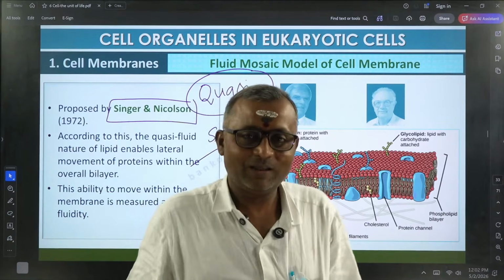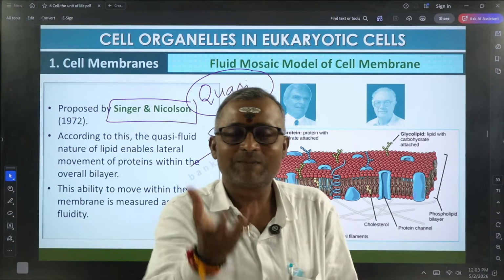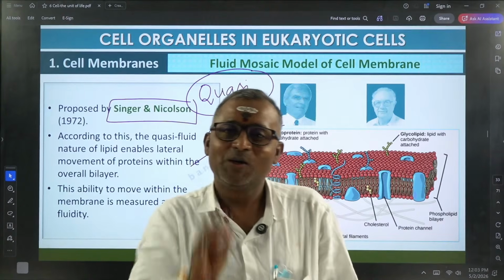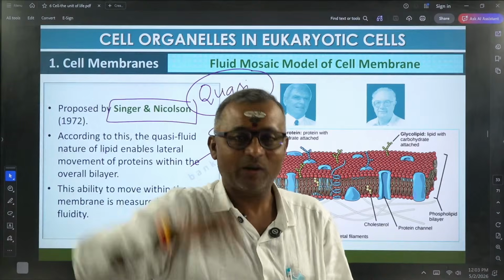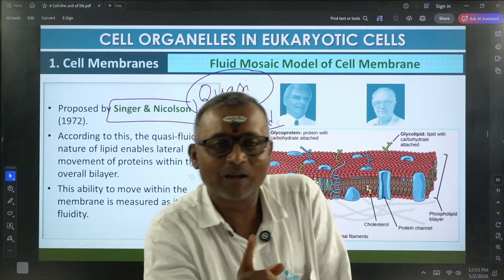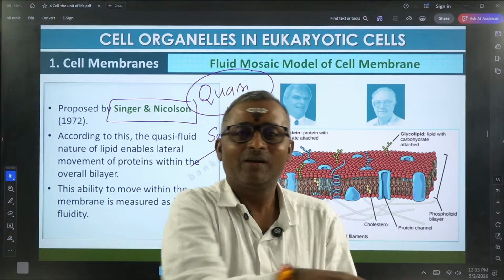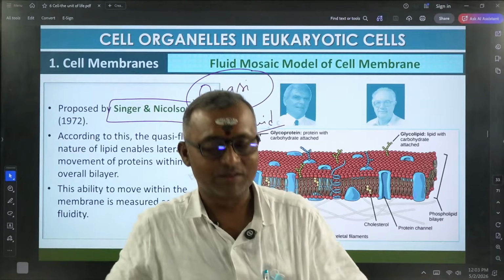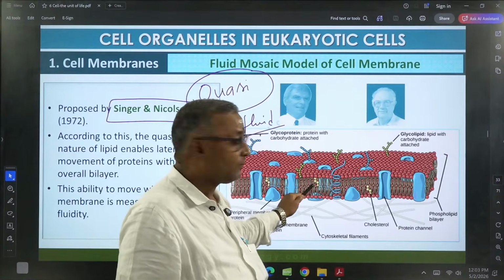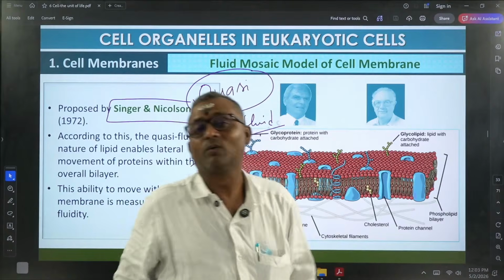Understood? You can also take another comparison. Payasam, which is prepared at your home by your mom. It's a semi-fluid liquid, right? In that you put cashew nuts. You can take the cashew nut as an example for protein, and the semi-fluid payasam you can compare with lipid. So these cashew nuts float in the semi-fluid liquid of the payasam. Similarly, the plasma membrane also has a semi-fluid lipid layer in which the proteins are floating.